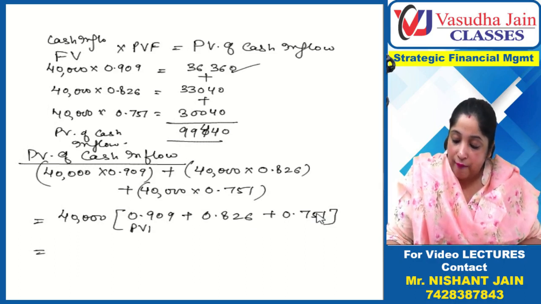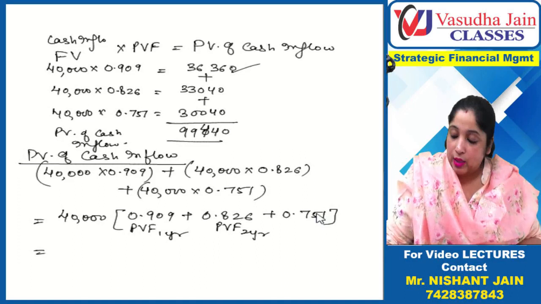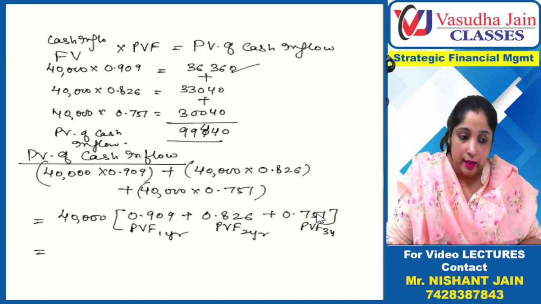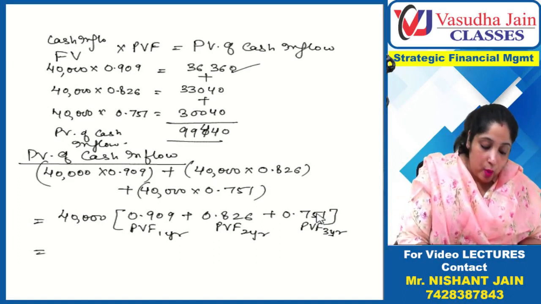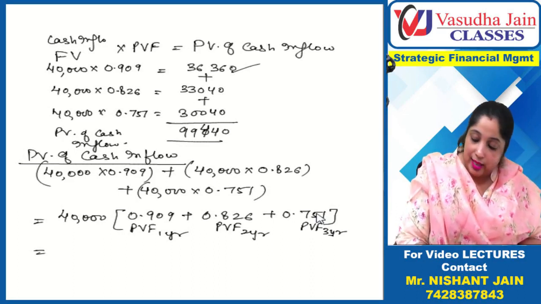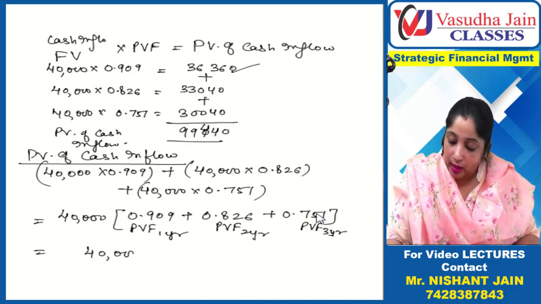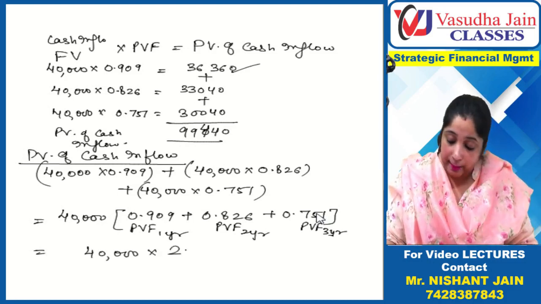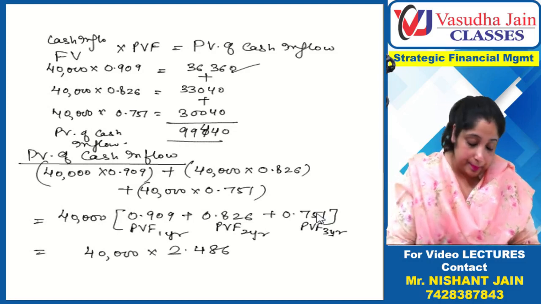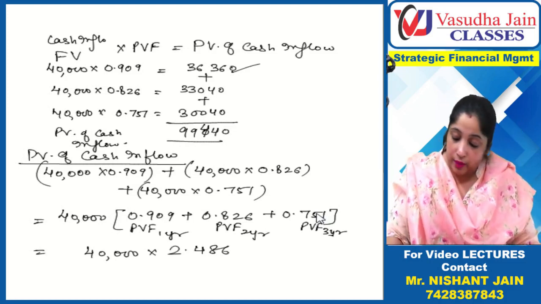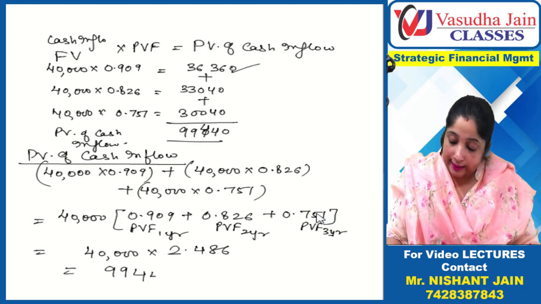0.909 was the PVF for the first year. This was the present value factor for the second year. And this was the present value factor for the third year, right? So basically 0.909 plus 0.826 plus 0.751. So this is coming out to be 2.486, and 40,000 directly multiplied with 2.486 gives the same answer directly.